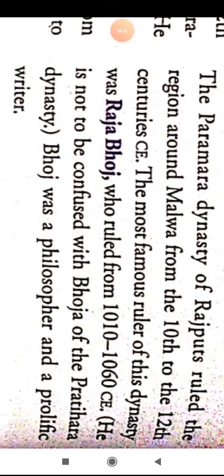He is not to be confused with Bhoja of the Pratihara dynasty. Bhoj was a philosopher and a prolific writer. The capital of the Parmars was Dhar, in Madhya Pradesh. The Parmars ruled till 1305 CE, when Malwa was conquered by Alauddin Khalji, the Sultan of Delhi.